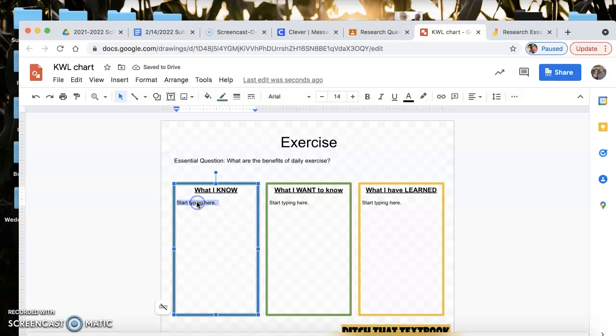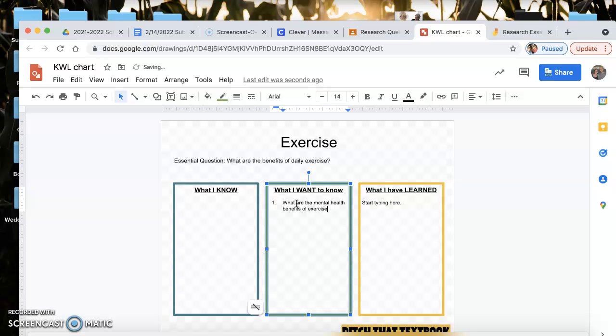So then under what I know, I'm just going to go ahead and type everything that I already know about this topic so that I could use in my essay. And then here under what I want to know, I want to try to type in at least 5 questions for research, like what are the mental health benefits of exercise?